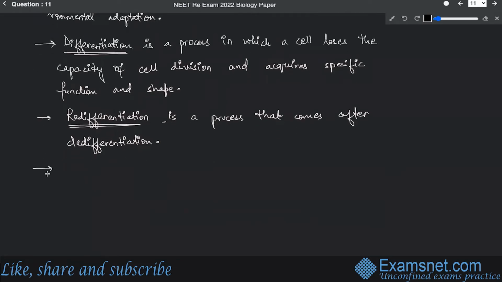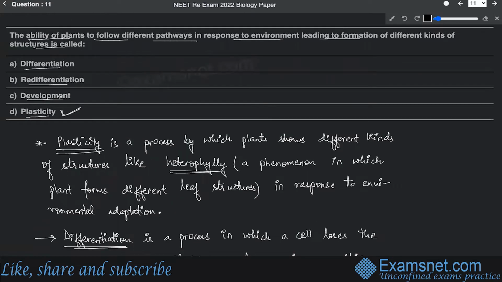And the last is development. So development is a combination of growth along with differentiation. So this is considered to be development. All right, so that's why the correct answer is option D over here.